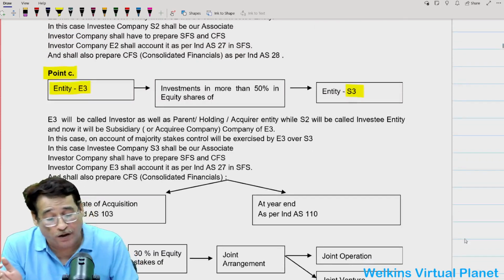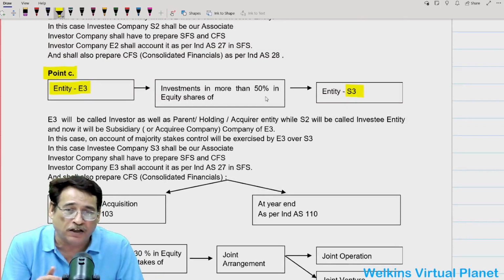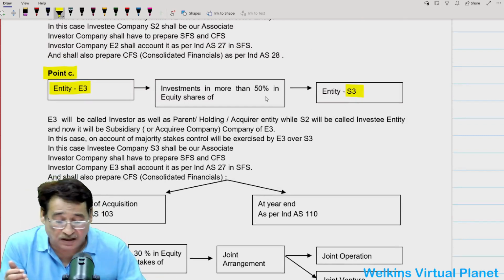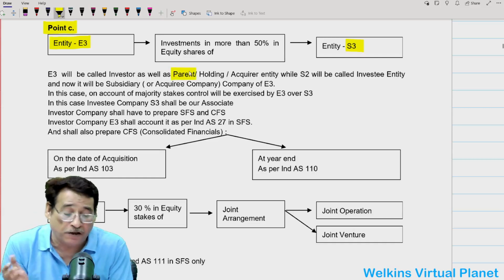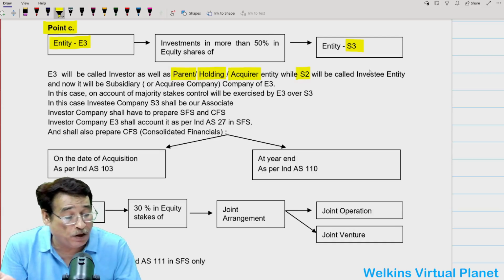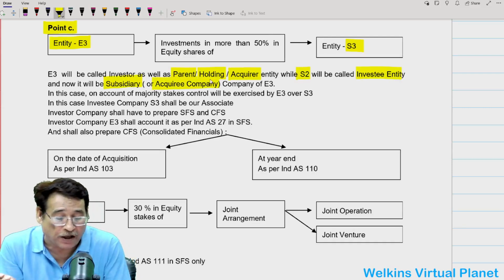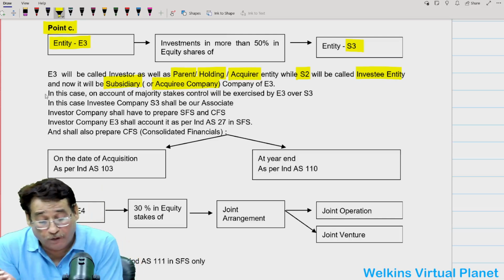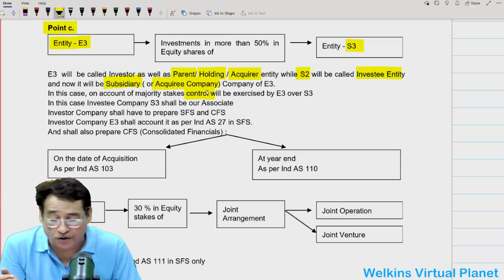So this is the point which I have written. If our investment is more than 50% in the equity shares of another entity, quite obviously in this case E3 is the investor. It is known as parent company, holding company or acquirer entity, while S2 will be called the investee entity, our subsidiary company or acquiree company. Is it clear to you? Of course, in this case we have control, because we have the majority stake.